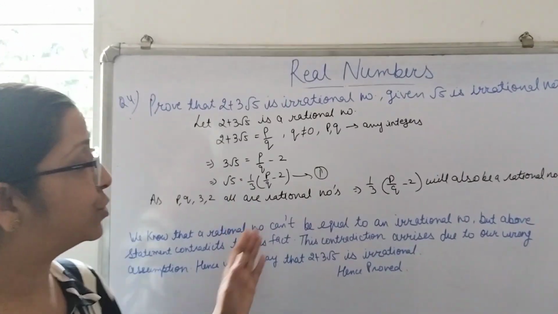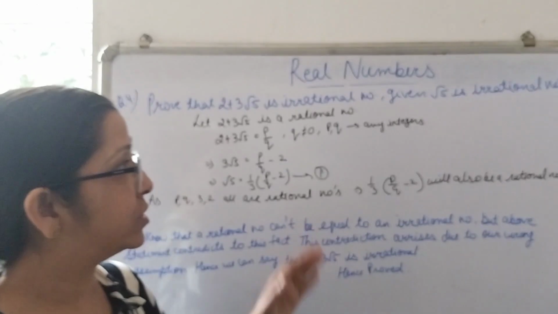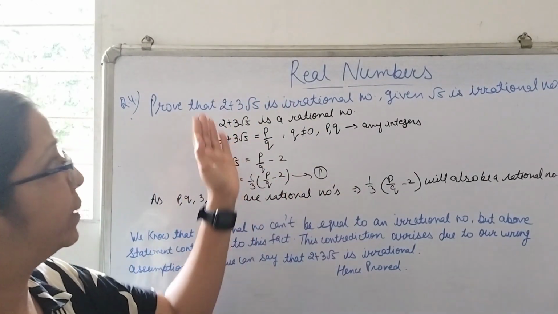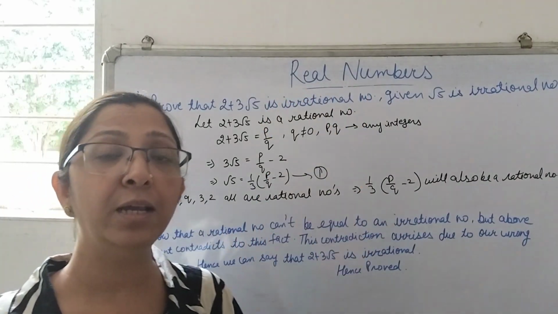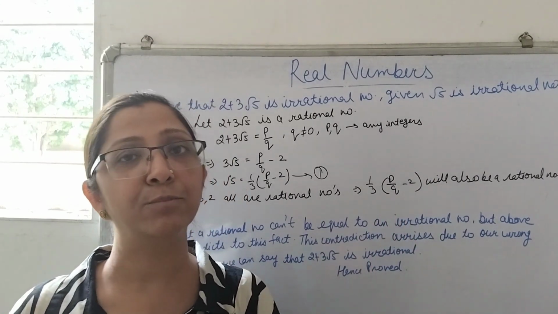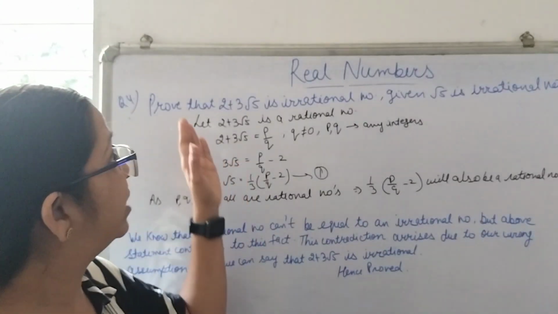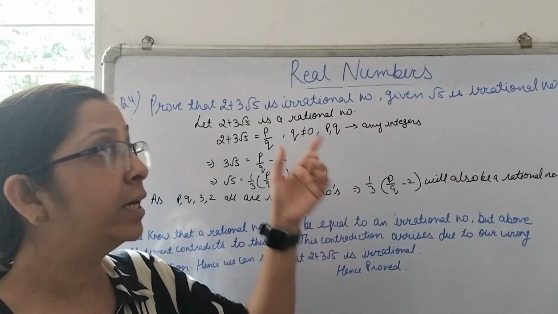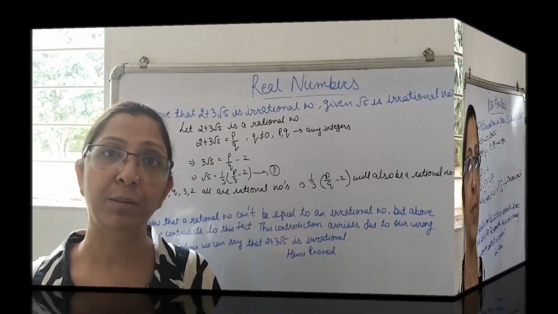Hope it is clear to you all, and these types of questions are done in the same way. We assume the number to be rational, and finally we prove that the assumption was wrong, and that it is actually an irrational number.